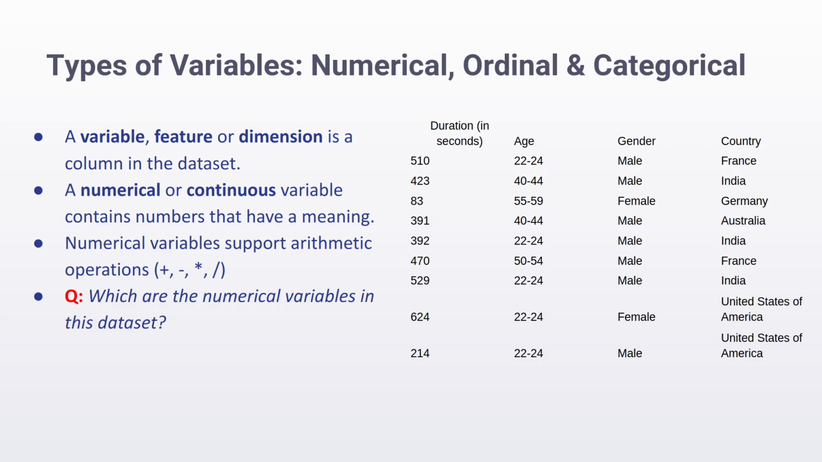Finally, the most important characteristic of numerical variables is that they support arithmetic operations.